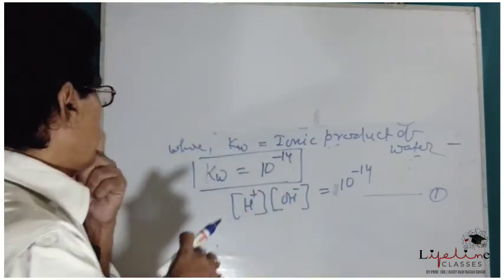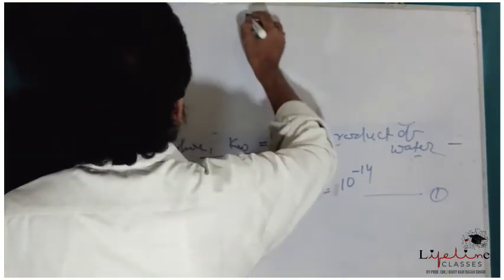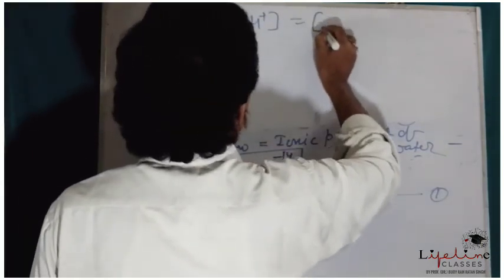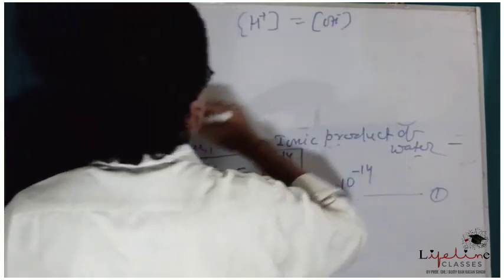So H plus ions is equal to OH minus ion.